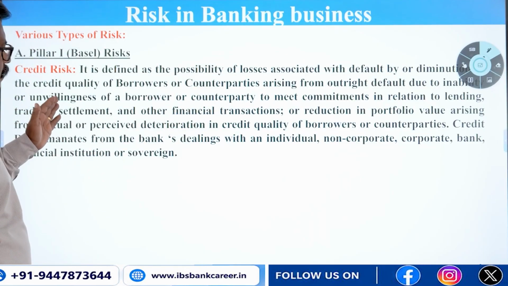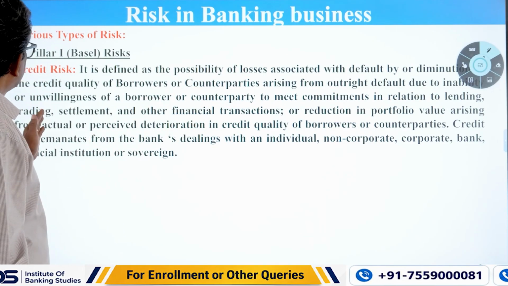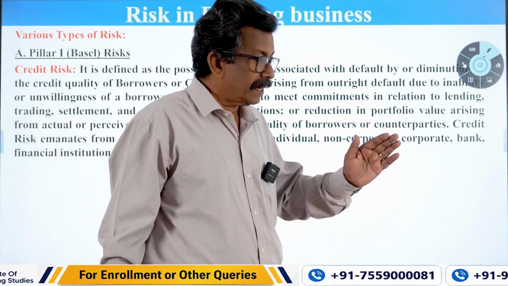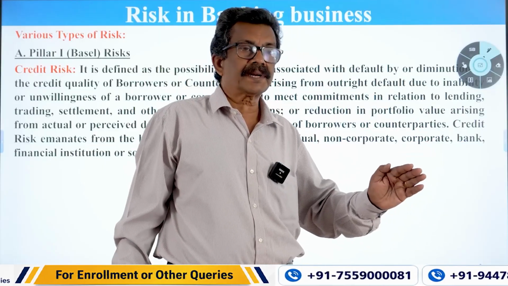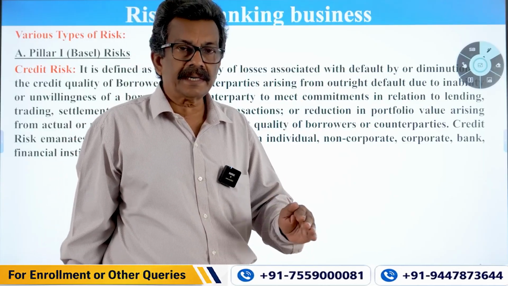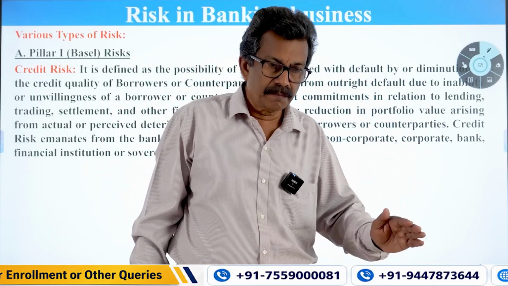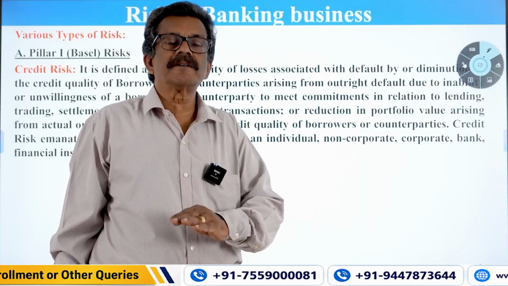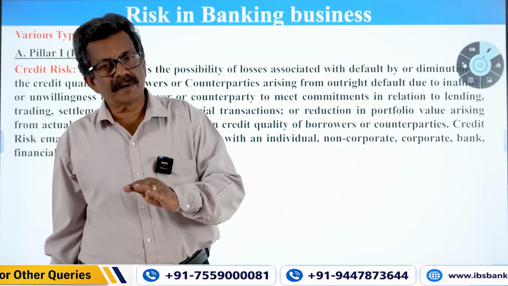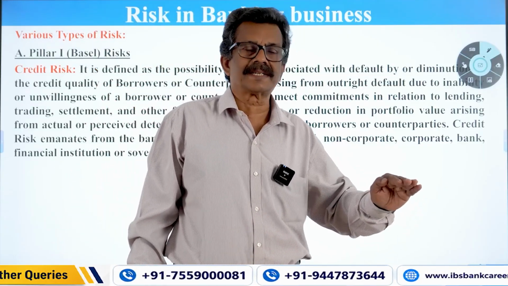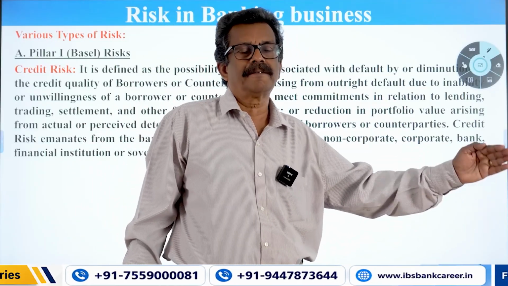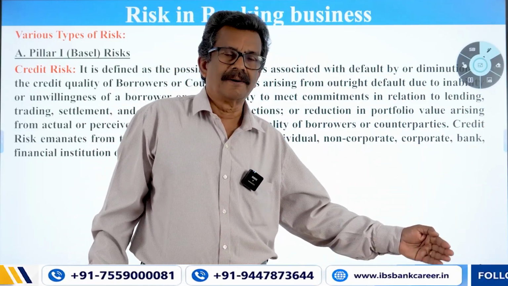We need to find out what all the risks are that we have to identify and measure, and what type of capital we have to hold against what kind of risk. There are 3 major risks we have to identify and address. You need to measure these 3 risks using the various tools given by the Basel guidelines and your regulator. Accordingly, you calculate and quantify the risk and keep capital as a buffer to address any losses.